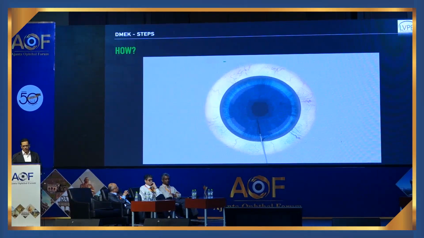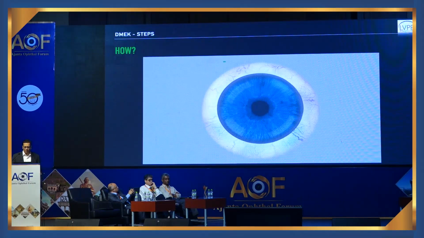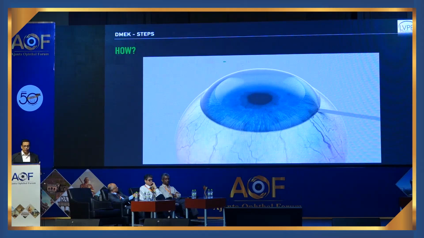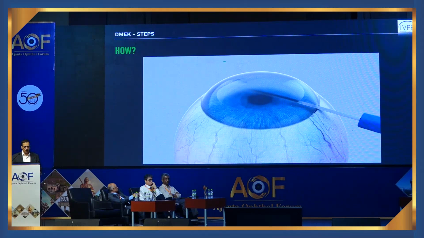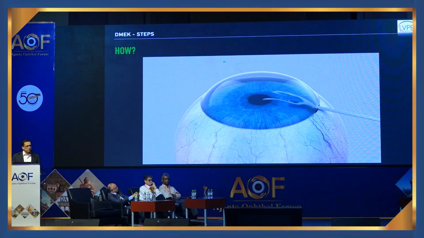Here what we're showing in the animation is putting an air bubble inside the eye and then using a reverse Sinskey to incise or cut out the margins of the Descemet membrane. And once you do that, then using a stripper or a scorer to remove the Descemet membrane from the host in one go. This is a relatively simple and straightforward step of surgery, and usually in Fuchs dystrophy, where the corneal Descemet membrane is thicker than normal, it is much easier than in patients who do not have Fuchs dystrophy.